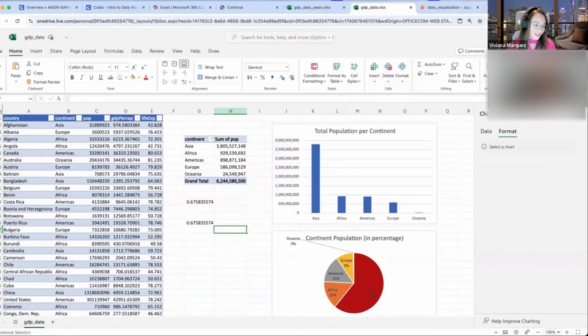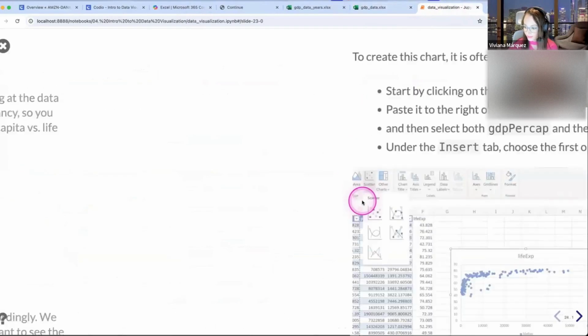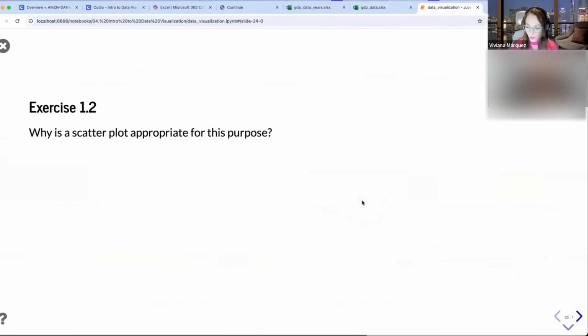All right, awesome. So let's go to our question. We have a question coming up. Why is a scatter plot appropriate for this type of visualization? I already kind of gave you the answer, but you still have a minute to come up with your own conclusions.